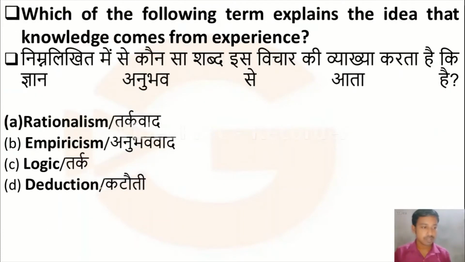The next question is: which of the following terms explains the idea that knowledge comes from experience? We all know that knowledge comes from experience. Whenever we experience something, we gain knowledge. Option A, rationalism; option B, empiricism; option C, logic; option D, deduction. Four options are given here.